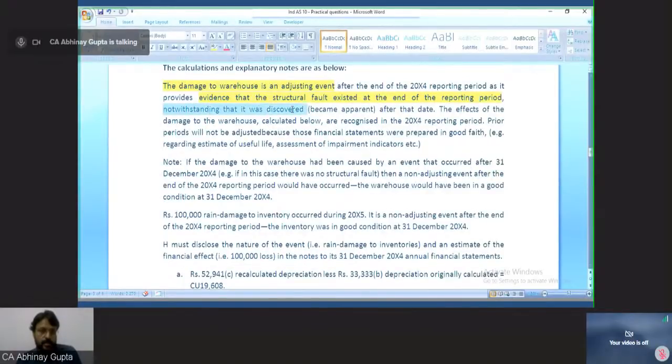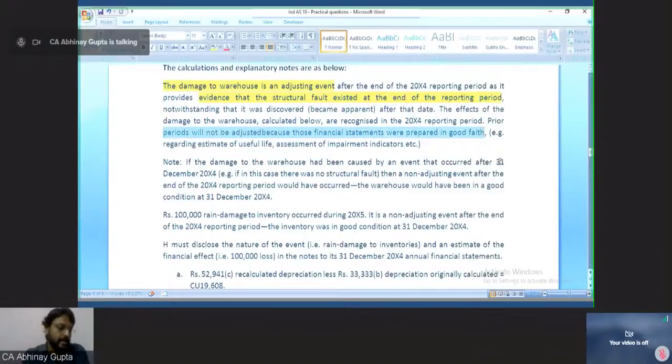that it was discovered or became apparent after the date. So it has just come to our light after 4 years of construction that there is a fault. It has no impact on the classification of the event as a non-adjusting event, because the event is adjusting, evidence was there. It's just that we did not see it earlier, we only saw it now. The effects of the damage to the warehouse calculated below are recognized in the 2004 reporting period. Prior periods will not be adjusted because those financial statements were prepared in good faith.